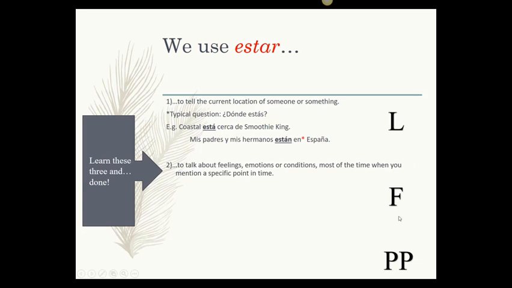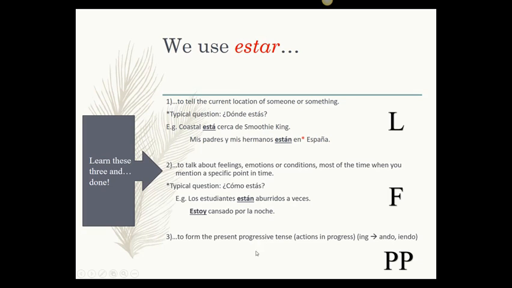Then we have feelings, F, or emotions. How are you? How do you feel? How are you feeling? ¿Cómo estás? How are you? Yo estoy bien. Yo estoy cansado. Yo estoy feliz. I'm happy. I'm tired. I'm okay. Estoy bien. I'm good. Ejemplos. Los estudiantes están aburridos a veces. The students are bored sometimes. Estoy cansado. I'm tired at night.